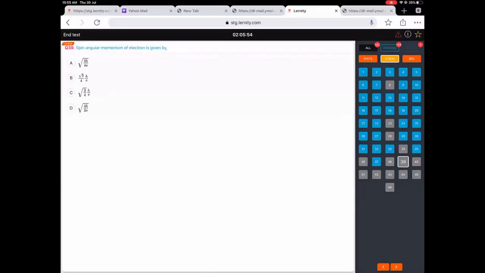We did a few more questions. The spin angular momentum of an electron can be given by... spin angular momentum is only plus half, minus half. So there's some error in the options. Actually all options have some error. Spin angular momentum is plus half, minus half, and they're asking you for the momentum. I'll clarify this next class.